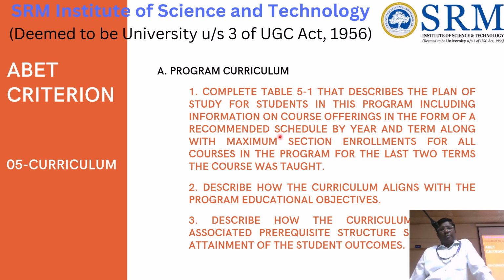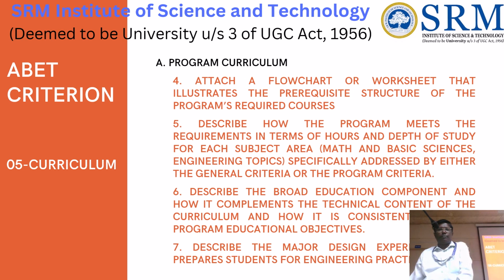Okay, for table 5.1, they describe how the program curriculum aligns with the program educational objectives. Describe how the program associates the prerequisites and other things, and attach the flow chart for how the worksheet is carried out, and describe how the program meets the requirements in terms of the hours and depth of study. So they will be concerned about how much depth we are teaching, and describe the broad education component, how it is compliant with the technical content, and describe the major design experience.